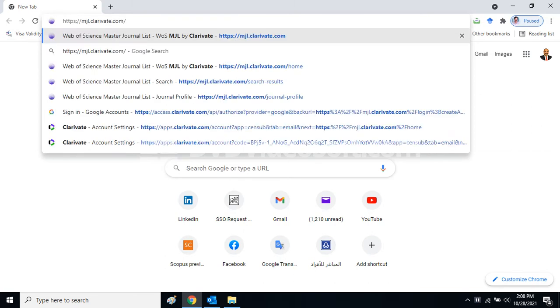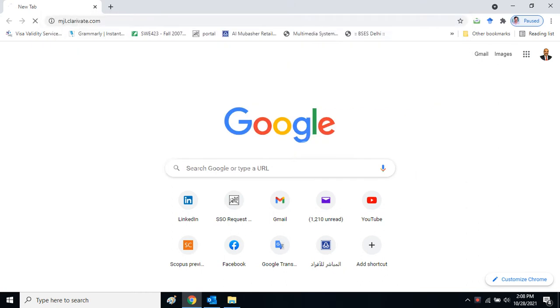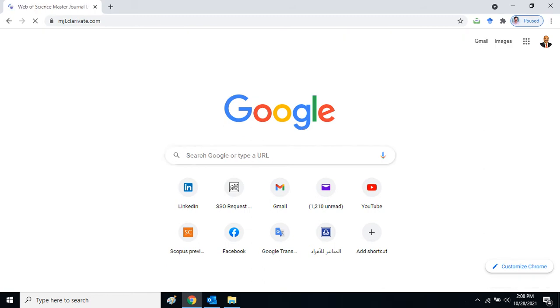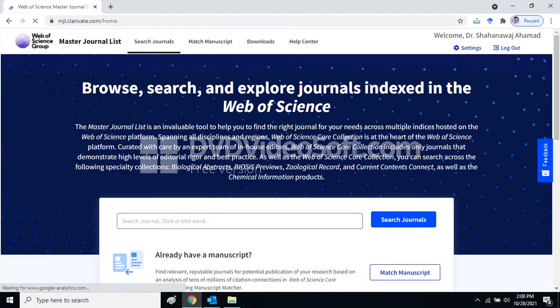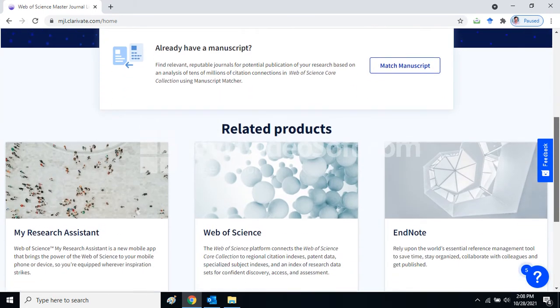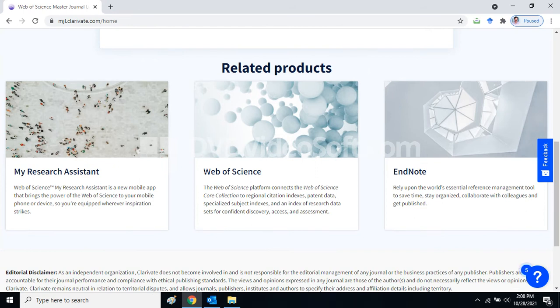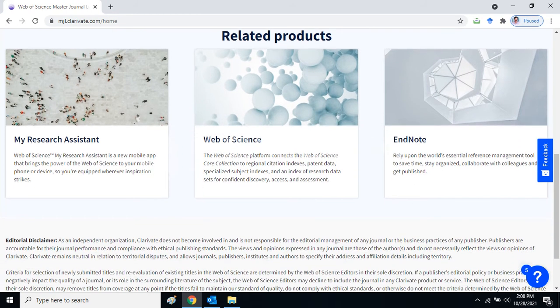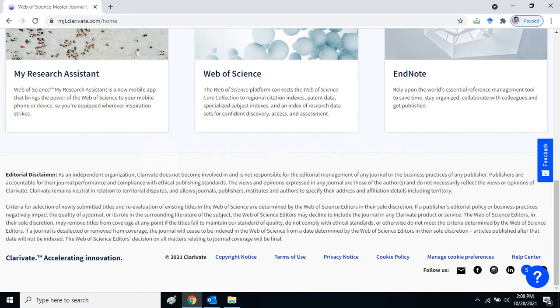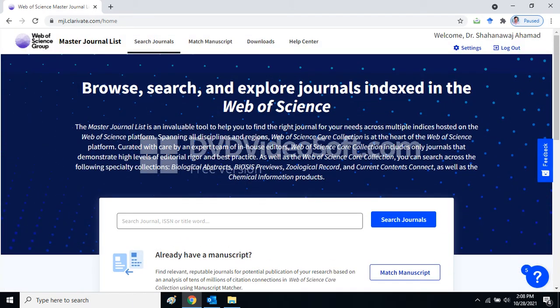I'm posting here the link of the Web of Science database. Click on this. This is the website where we can search whether the journal is indexed or not, that you can see here. Web of Science group, master journal list, search journal.